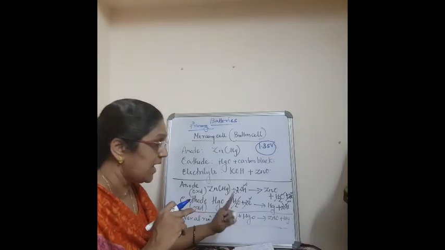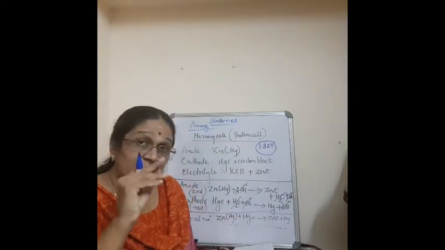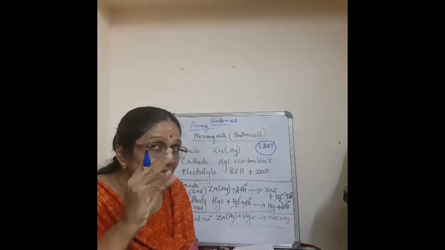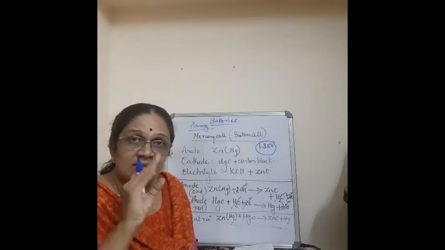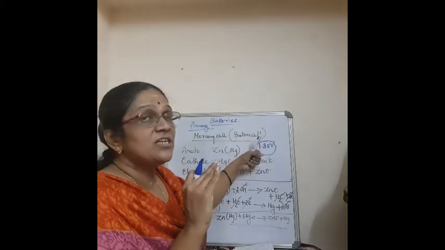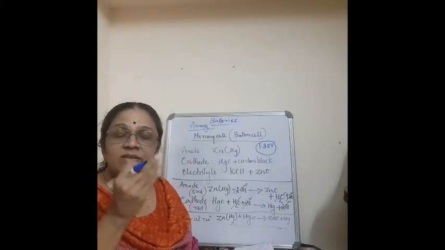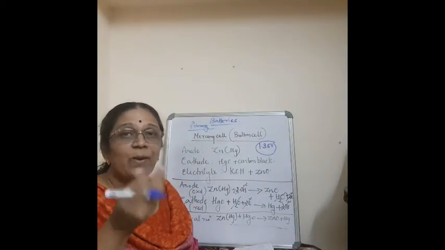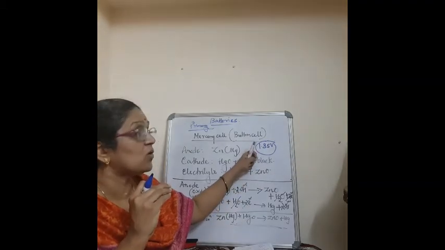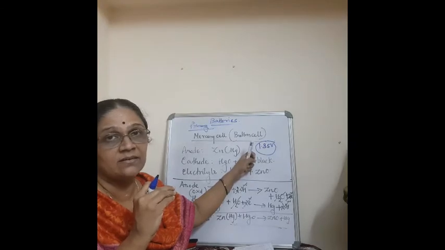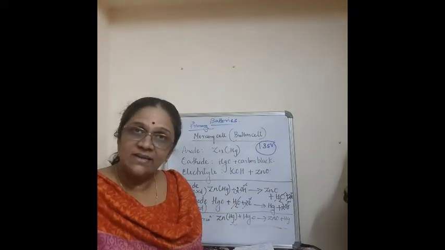There are no ions in the overall reaction, and when there are ions, the concentration can change. Since there are no ions, there is no concentration change, so the potential difference remains constant throughout the life of the battery or cell. That is one advantage of the mercury cell. Correct? So that's all about the mercury cell or the button cell.